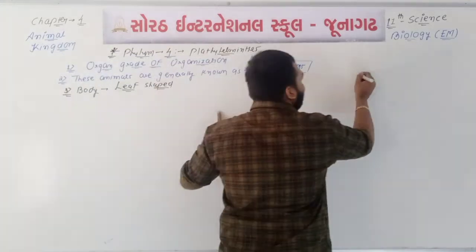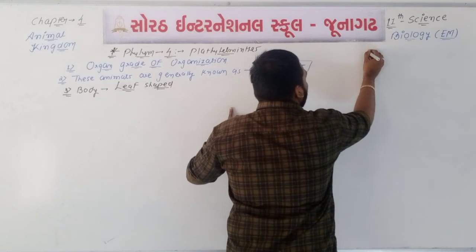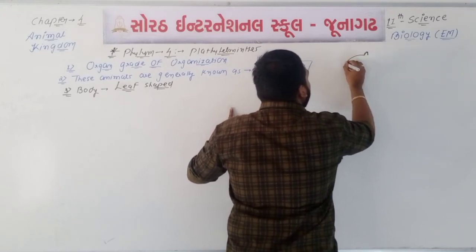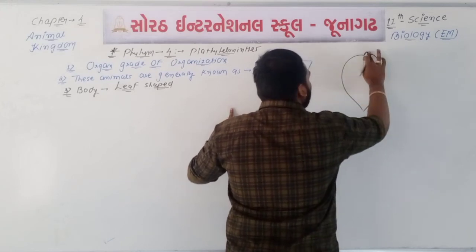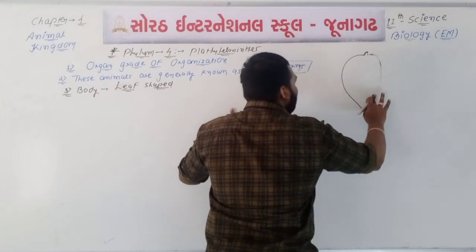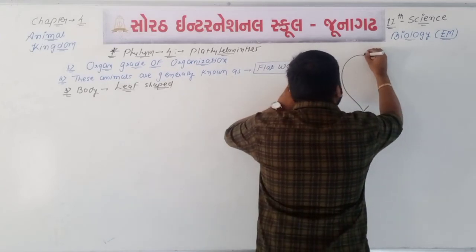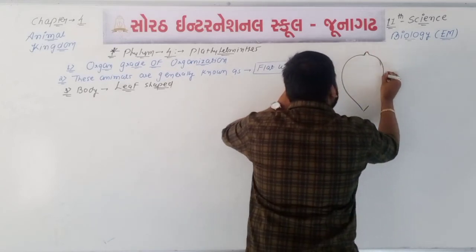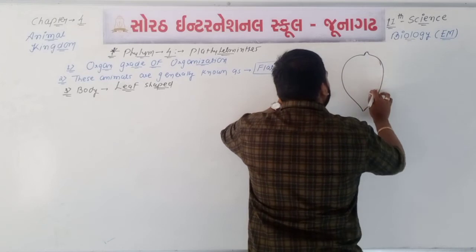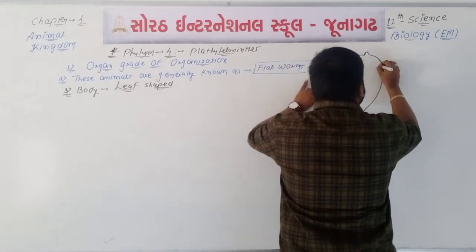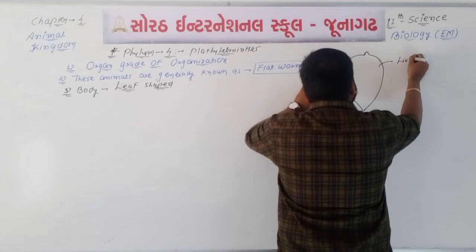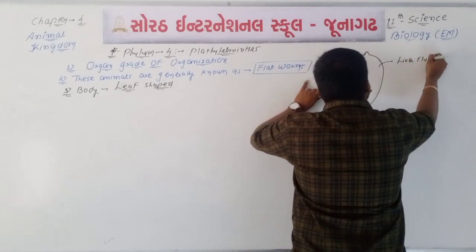For example, see here, I am drawing a diagram of the liver fluke. So it is the body of the liver fluke. You can see the shape of the body of this animal is leaf shaped.